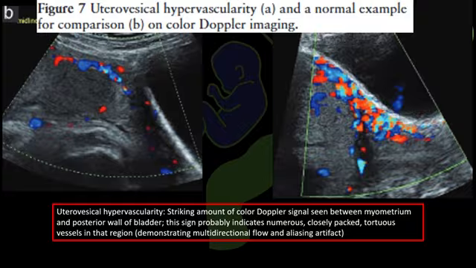If you keenly observe the color flow signals, you can notice that it is a multi-directional flow pattern showing aliasing artifact, reflecting a turbulent and high velocity flow.